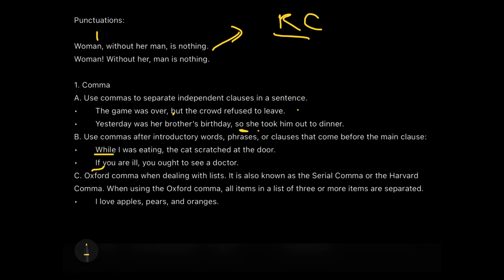Now this is something interesting: the Oxford comma, when dealing with lists. Serial comma, Oxford comma, Harvard comma are names given to commas with different stature of meaning. This is something you should know in detail later, not now. If you just Google it, you will come across it. So I'm not discussing that right now, just letting you know that when we are trying to depict information separately, like 3 different fruits, I use a comma.